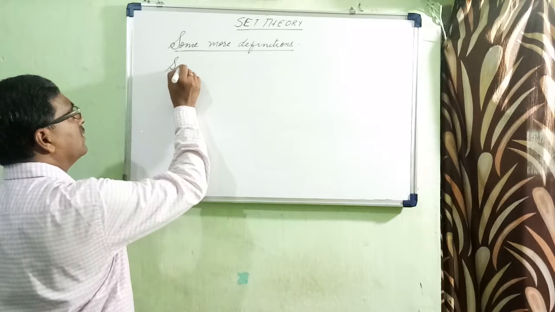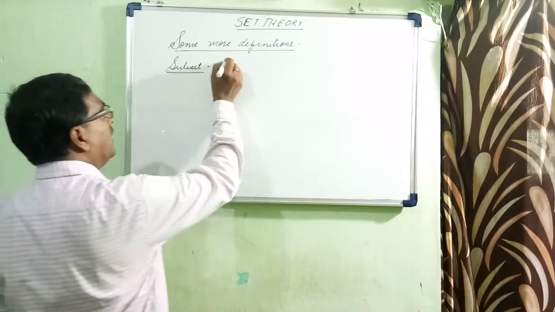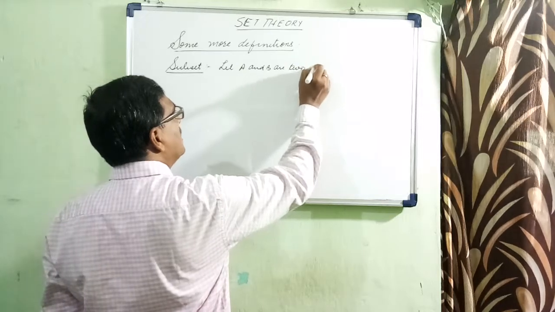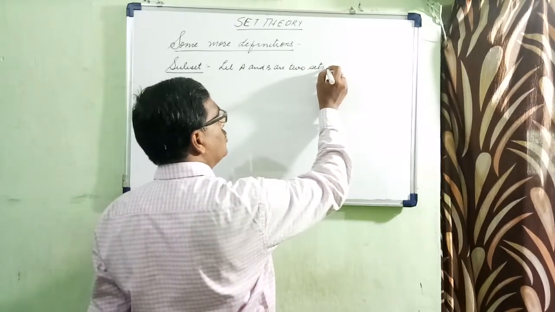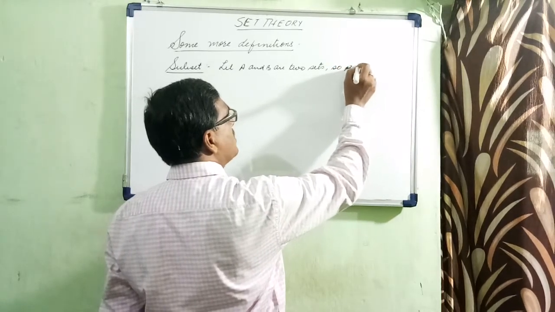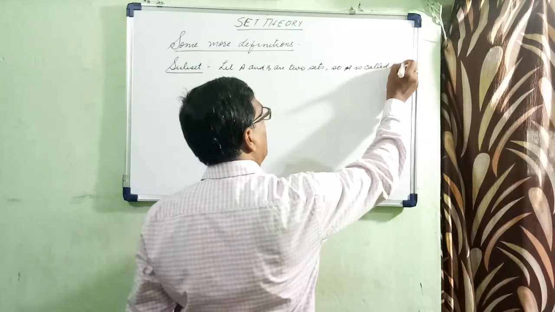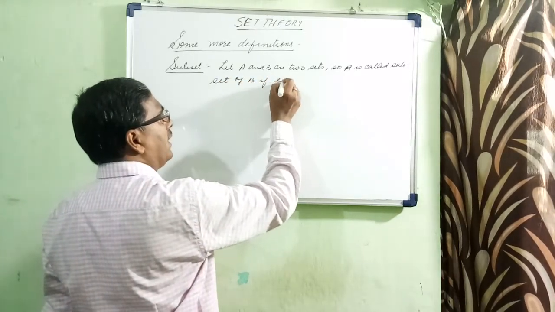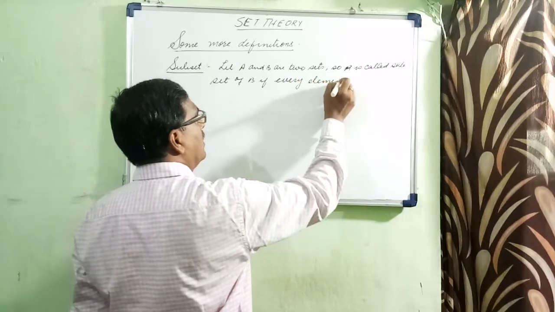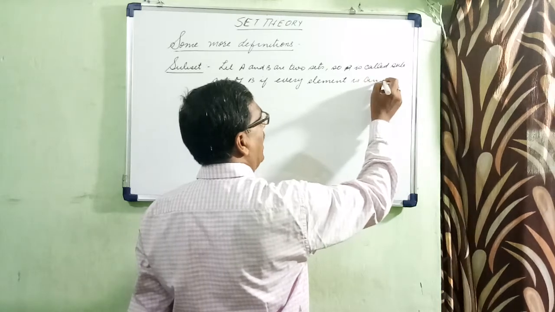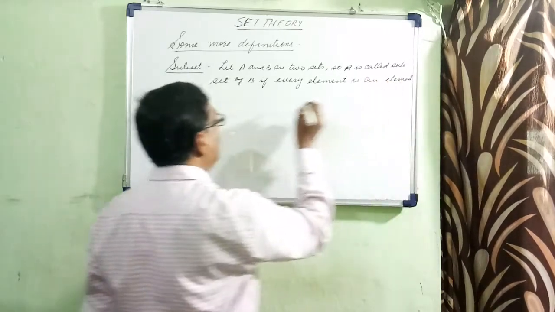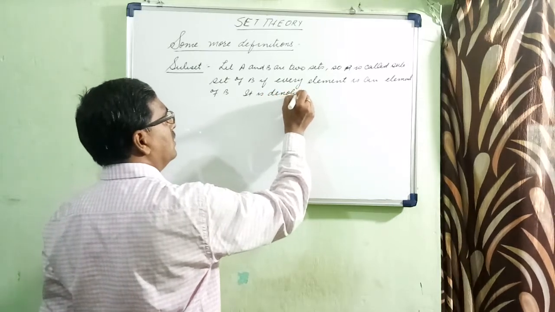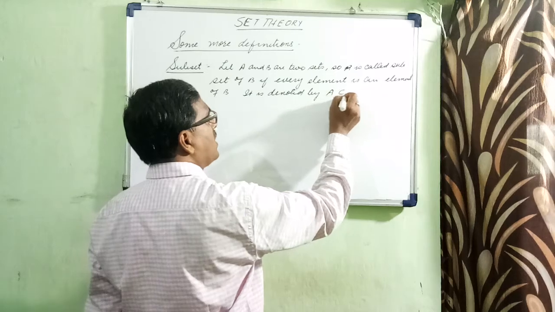Subset. Let A and B be two sets. So A is called a subset of B if every element of A is an element of B. It is denoted by A is a subset of B.